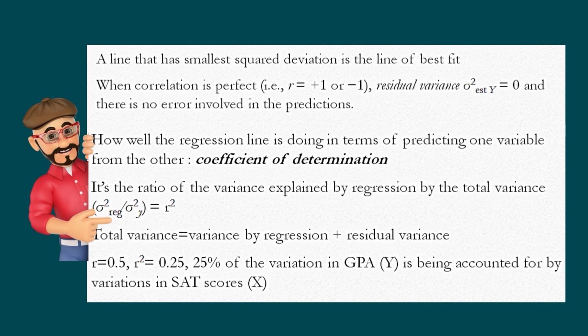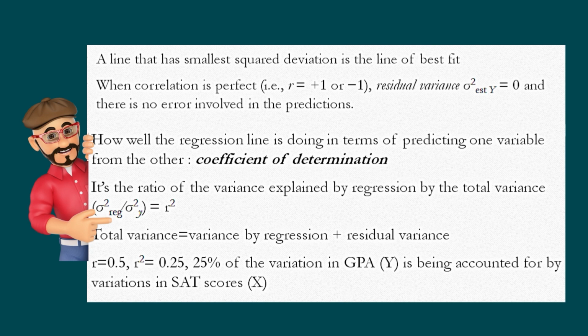So sigma square of regression divided by sigma square Y is equal to your coefficient of determination, which is also denoted by R square. R here is the coefficient of correlation. So you can find the coefficient of determination either by squaring the coefficient of correlation if you have it, or by dividing the variance of the regression by the total variance.